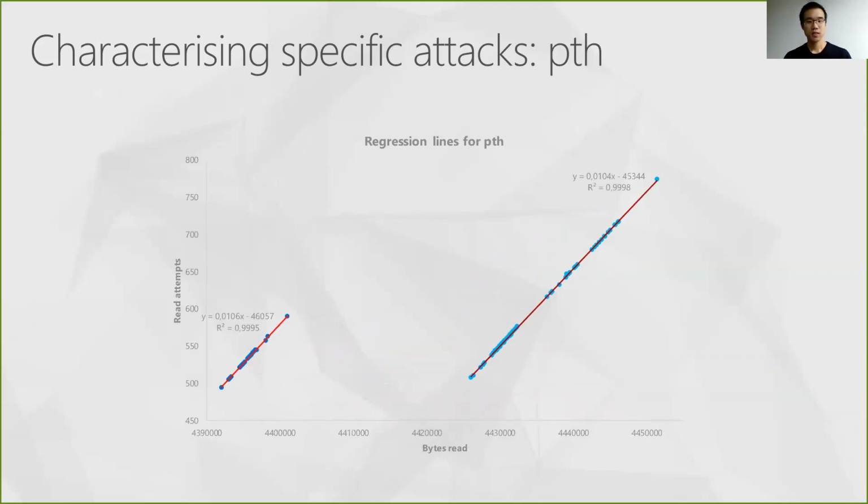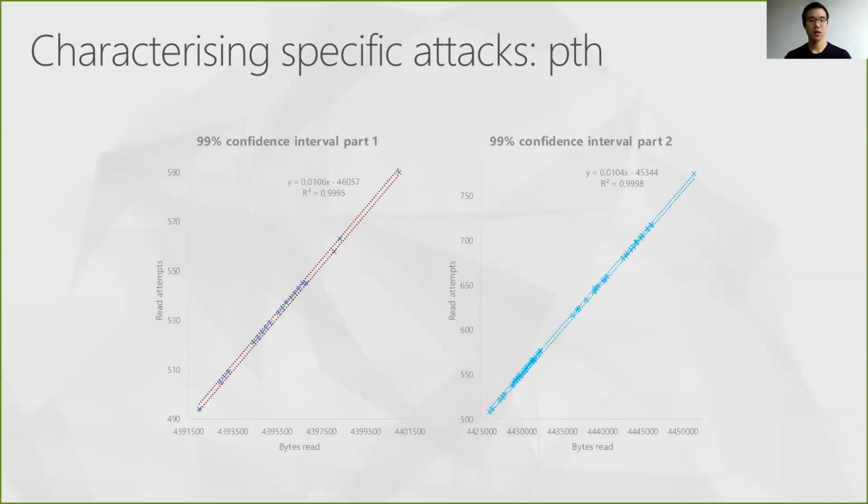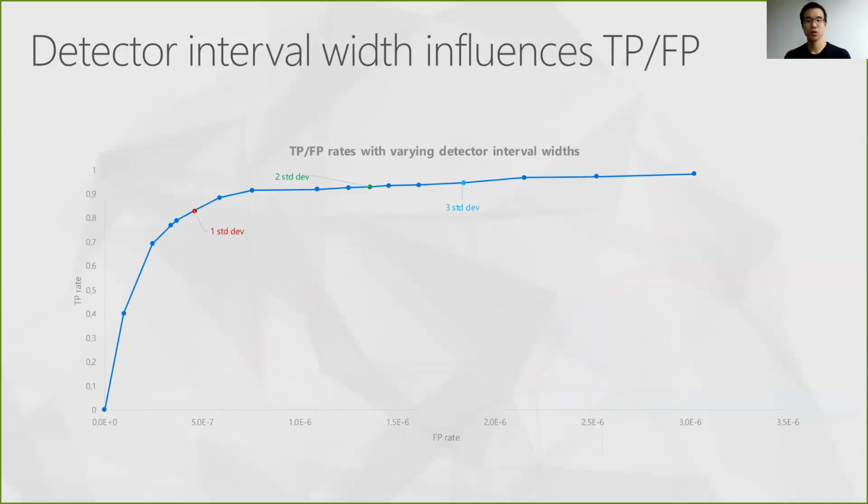Something that is worth mentioning is that in these illustrations, we only displayed the 99% and 95% confidence intervals, and notice that the 99% confidence interval seemed to be a decent choice, at least visually. But of course, letting the width of the detection interval vary influences both the number of malicious reads that the detector effectively detects and the number of legitimate reads which the detector erroneously classifies as malicious.